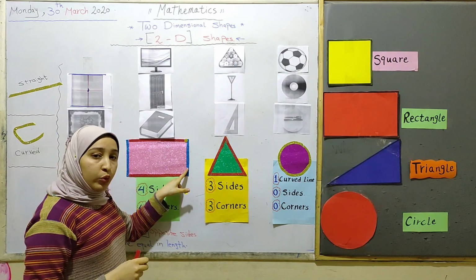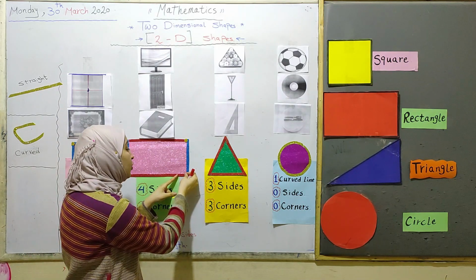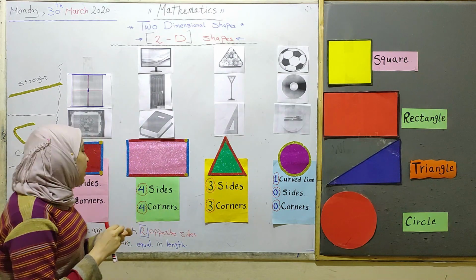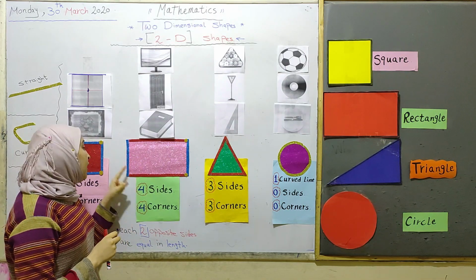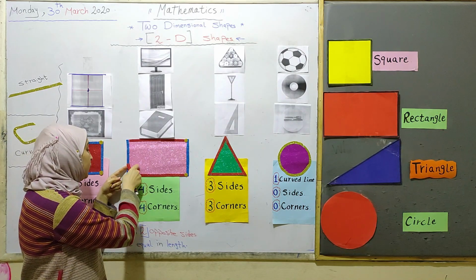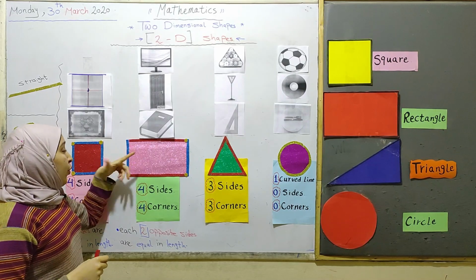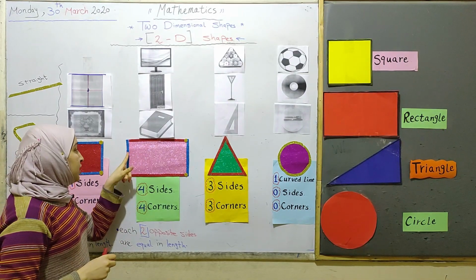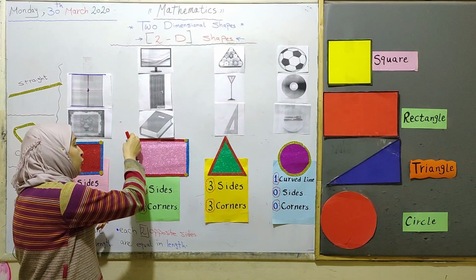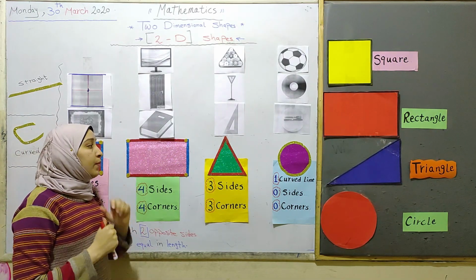And this blue side meets this red side at a point, we can call it a corner. And this red line meets this blue line at a point, this point is called a corner. And the last corner here, where the red line meets the blue line. So we have here 4 corners and 4 sides.